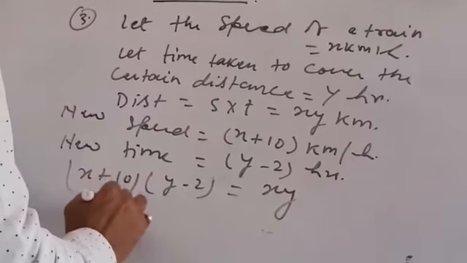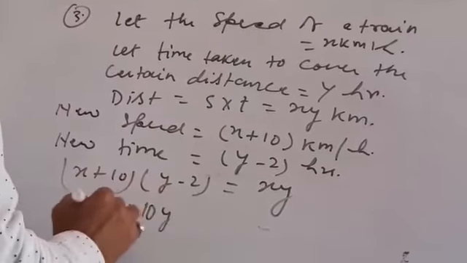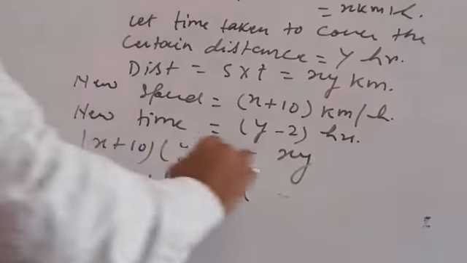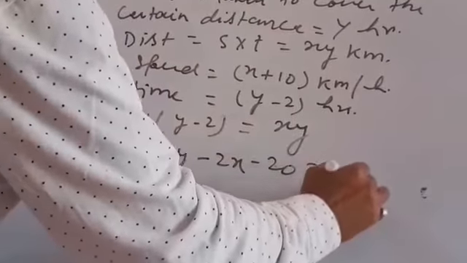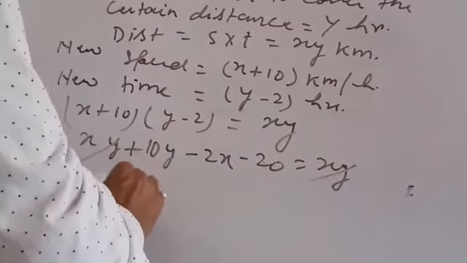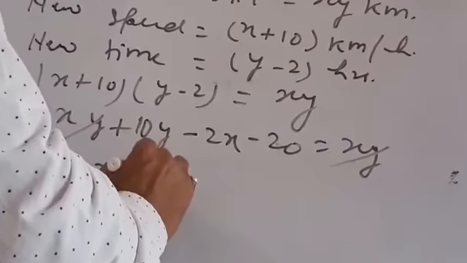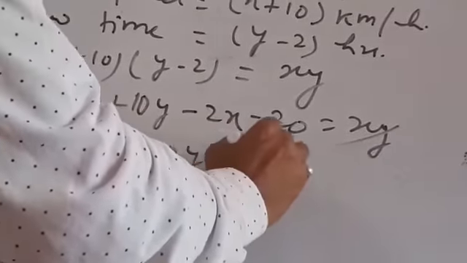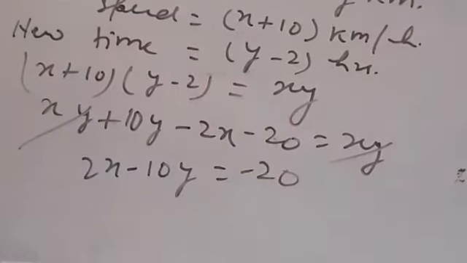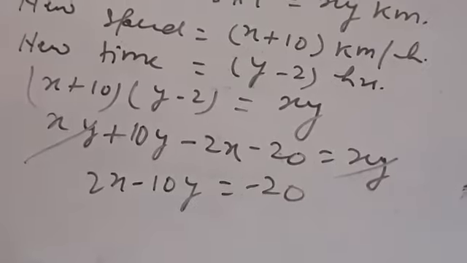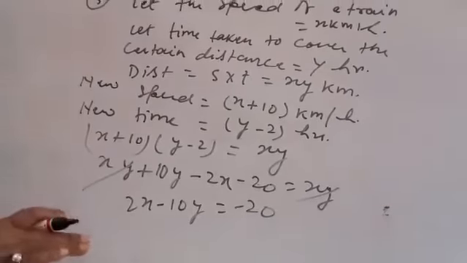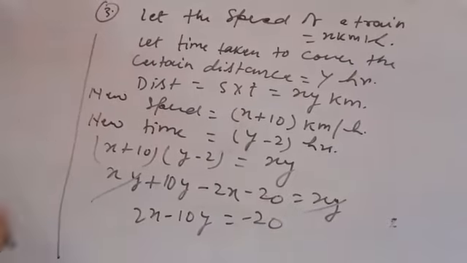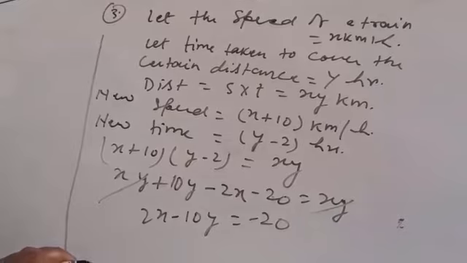How would you solve this? xy plus 10y minus 2x minus 20 is equals to xy. This xy would be cancelled. This is 2x minus 10y is equals to minus 20. So this would be your one condition. So I am just telling you how to make the situation, and I am dropping you where we will have two equations. So the first equation is obtained here. For the next, now we'll move.